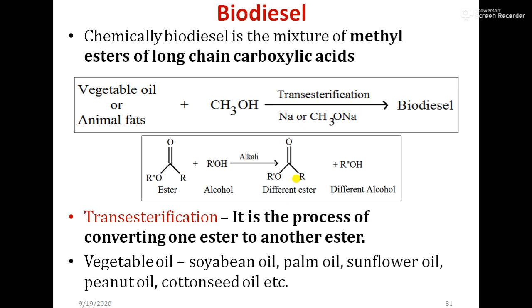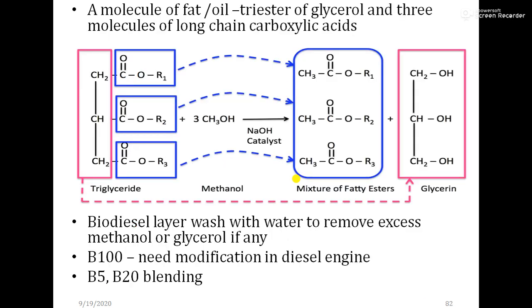We are going to use vegetable oil for this purpose, that is, we can use soybean oil, palm oil, sunflower oil, peanut oil or cottonseed oil. We mix that oil with methanol in the presence of sodium methoxide, and it is converted to biodiesel and glycerol. You can see the reaction.